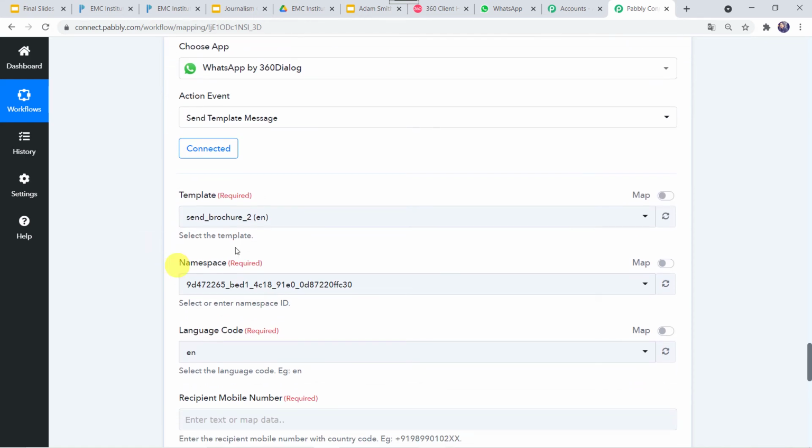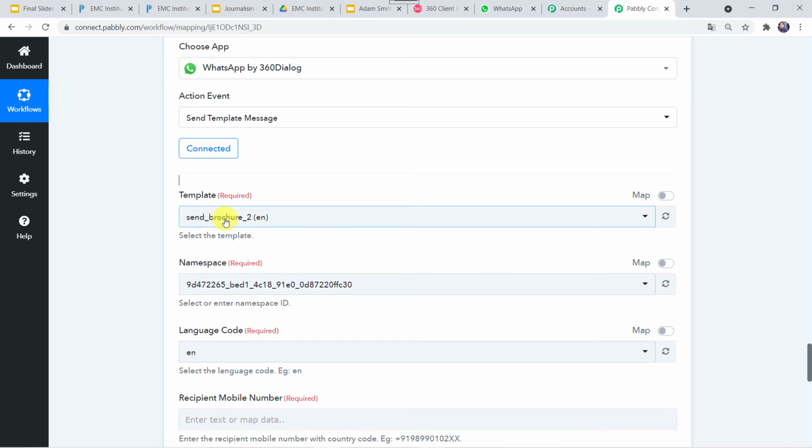Here we can see a template option. So you might be thinking, what is a template? A template is simply a message that we want to send on the WhatsApp number of the student. As you cannot directly send messages to anyone on WhatsApp, first you have to create a template and then only you will be able to send the template messages on WhatsApp. So that is the reason we have to choose a specific template for sending the messages.